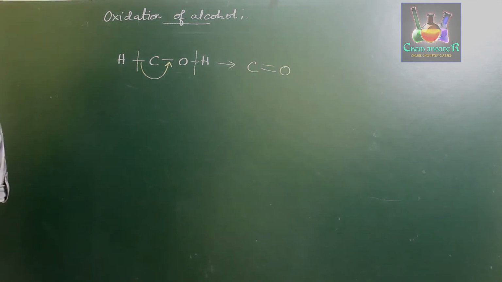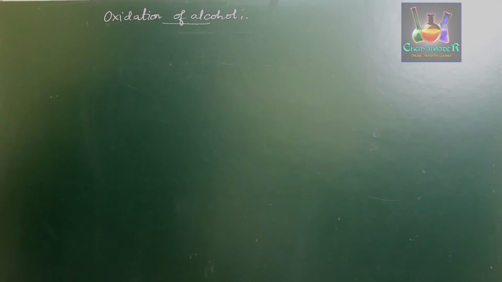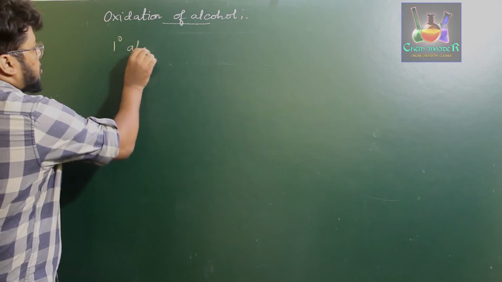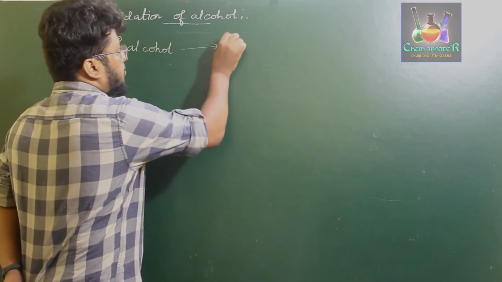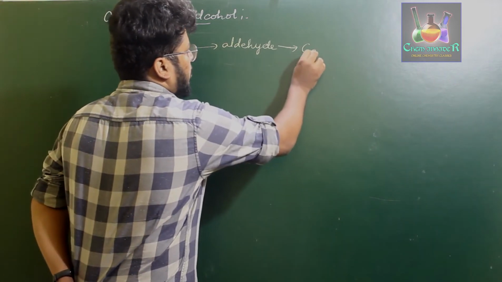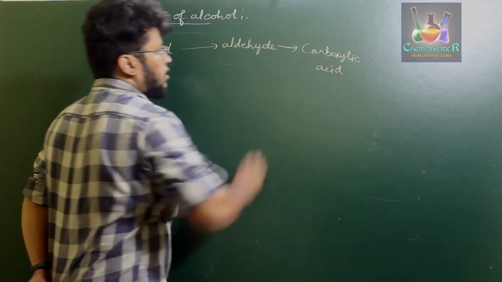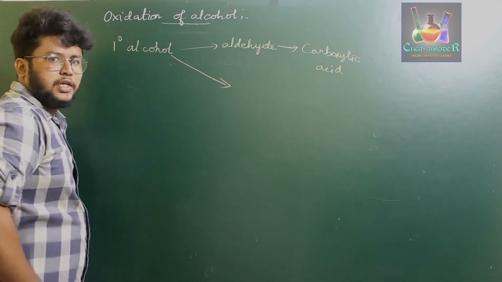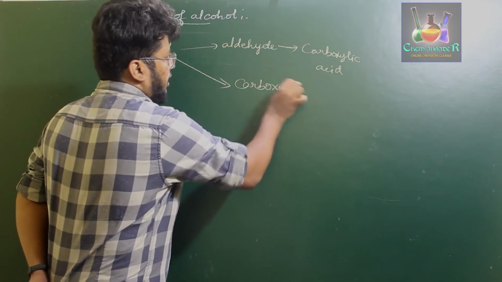So clearly we know there are three types of alcohol: primary, secondary and tertiary. When you oxidize primary alcohols with an oxidizing agent, they give aldehyde, which on further oxidation gives carboxylic acid. If alcohols are treated with a strong oxidizing agent, they directly give the carboxylic acid instead of forming aldehydes.